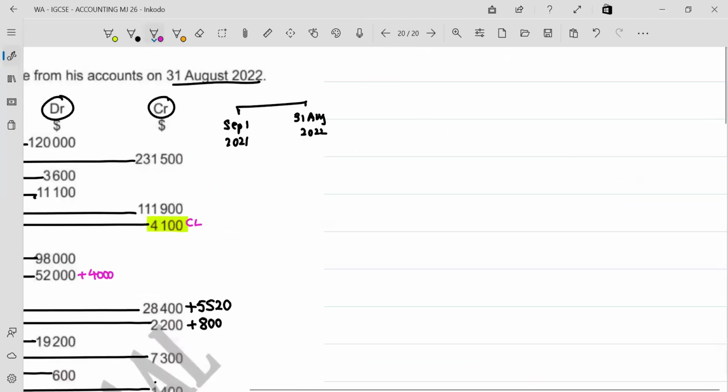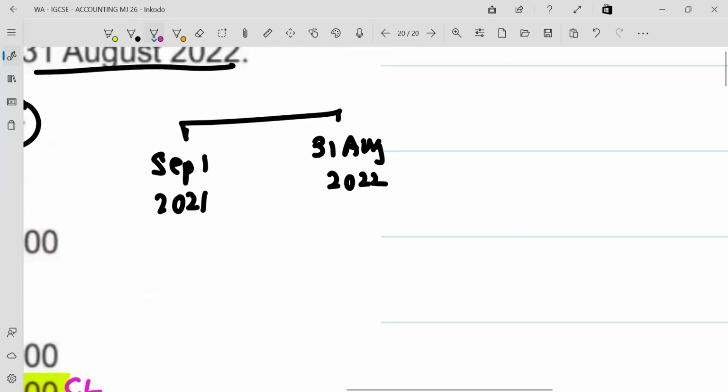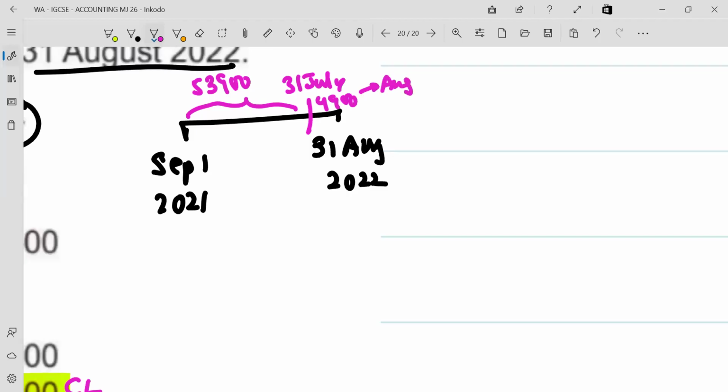When is your year ending? It's ending on the 31st of August. आपने 31st of July तक you've made the payment for salary. This amount of salary was 53,900. आपको पता चला कि एक month की salary is 4,900. For the month of August, 4,900 is not yet paid. Do you agree?